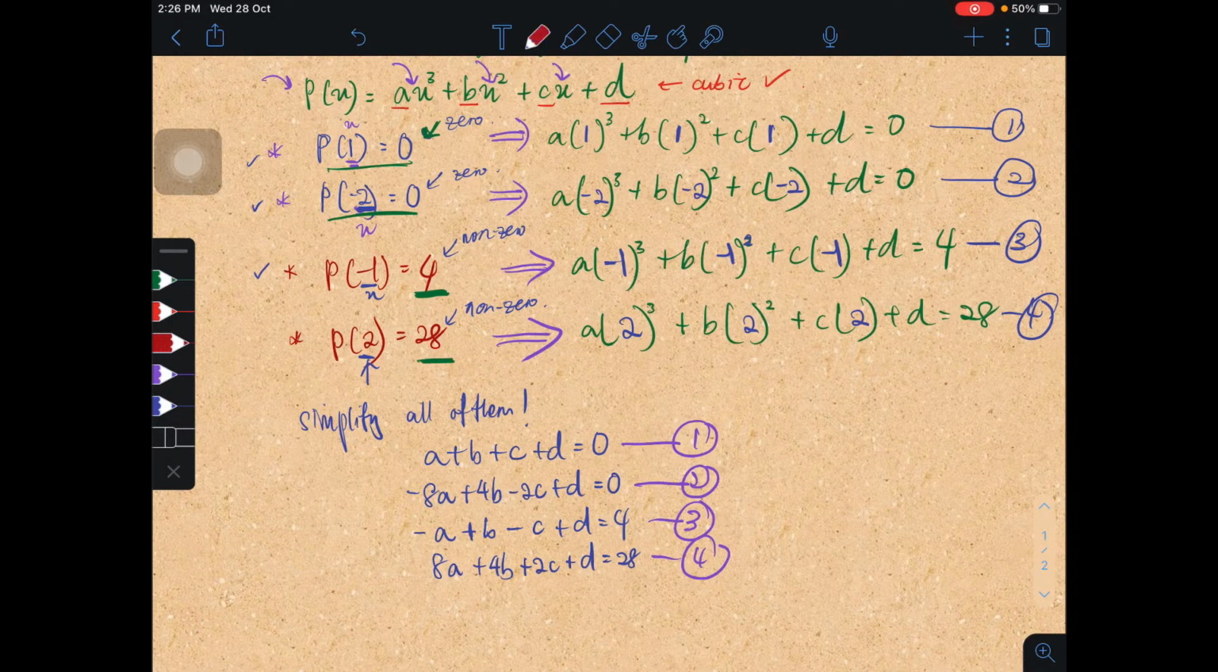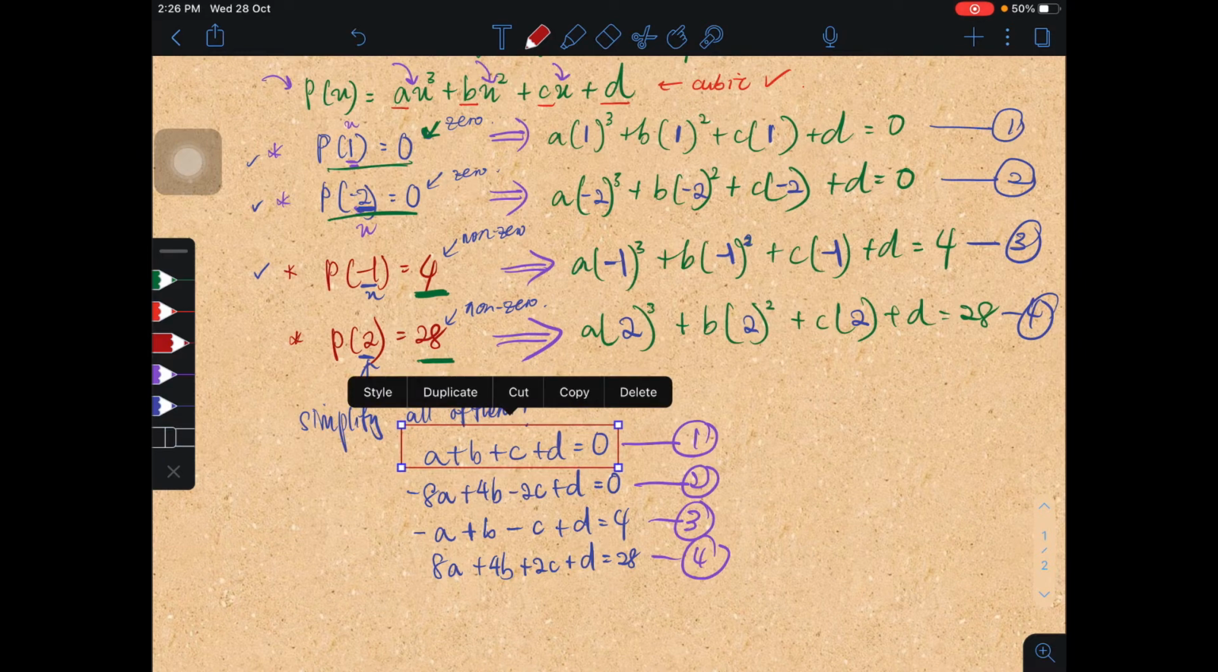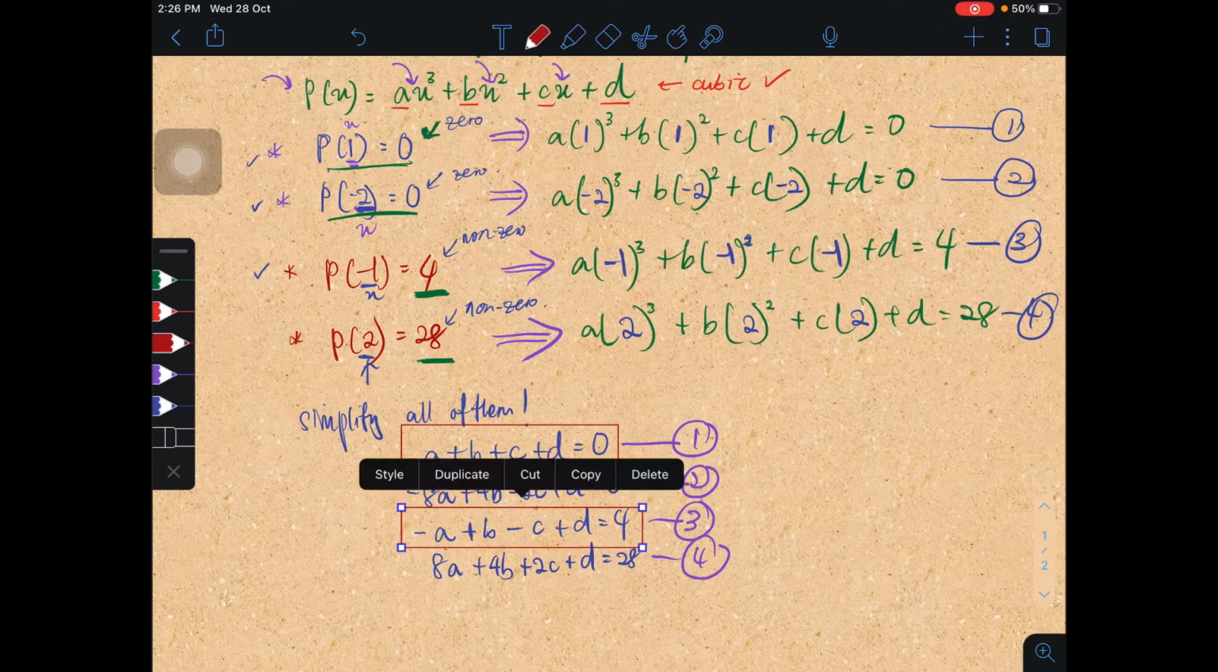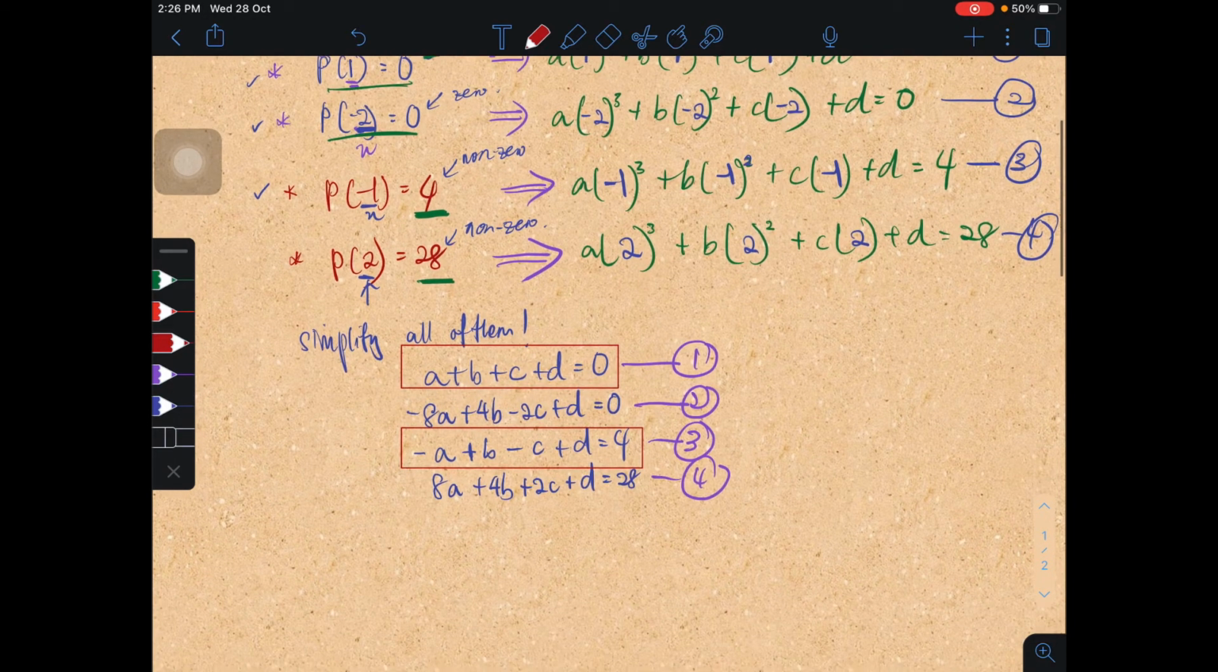Now what we need to do is focus on two equations. What I meant by that is, focus on the two easy equations, which I highlighted in two boxes here. These are the two easy equations that we can focus on first.